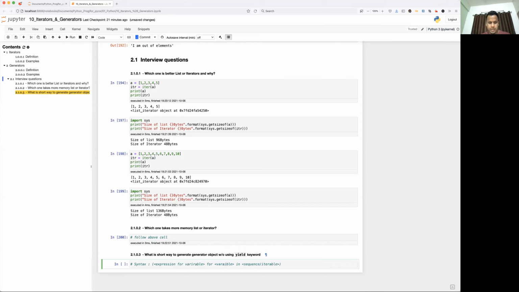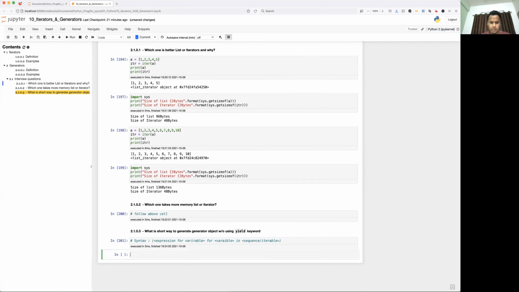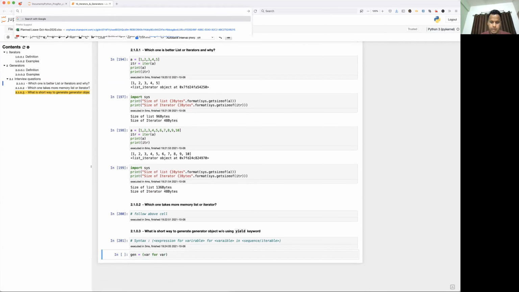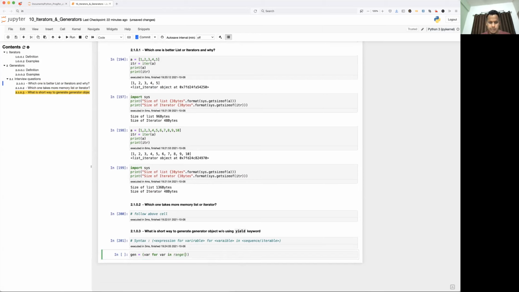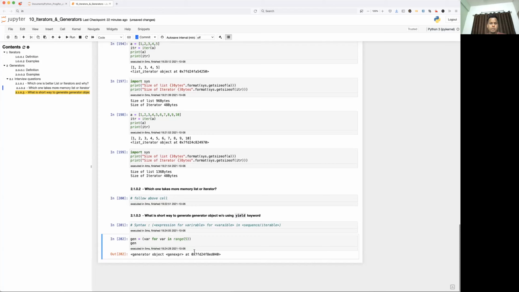Okay, so this is the syntax. Now let's see the example. I'm going to use the gen keyword here, then let's say expression for x in a range. Now print gen. So now see, without using the yield keyword, it has generated the generator object.